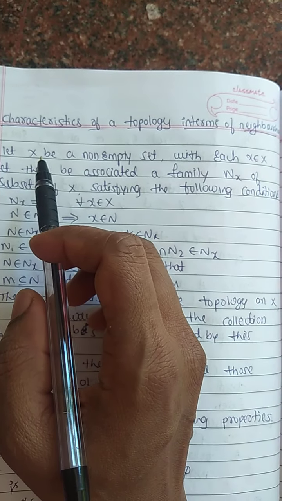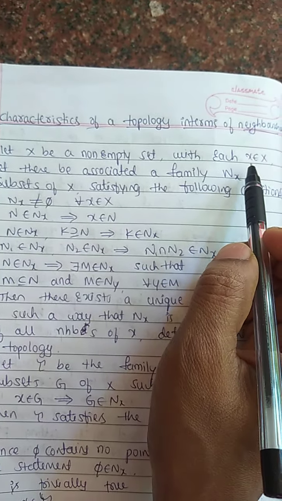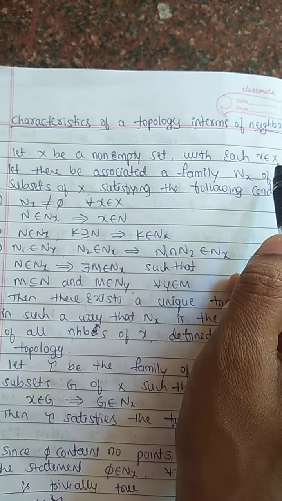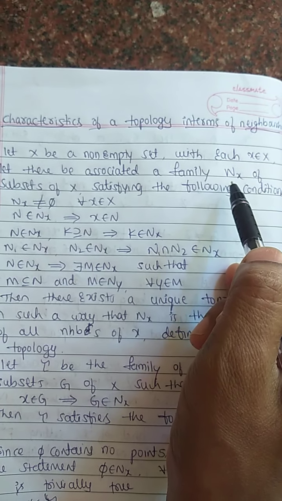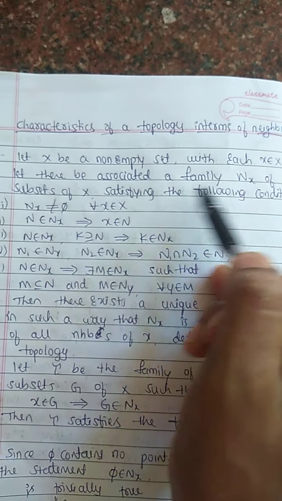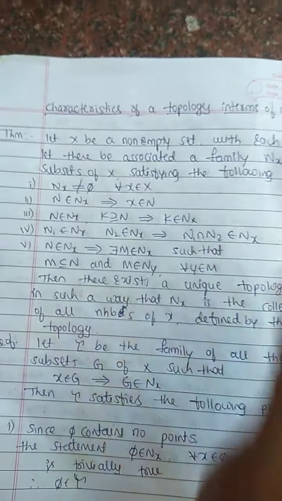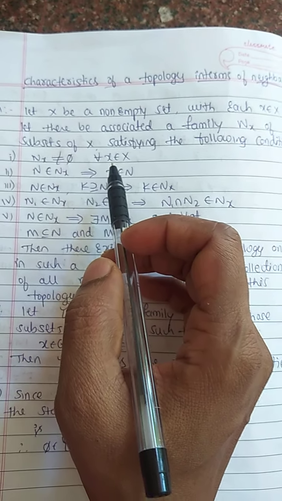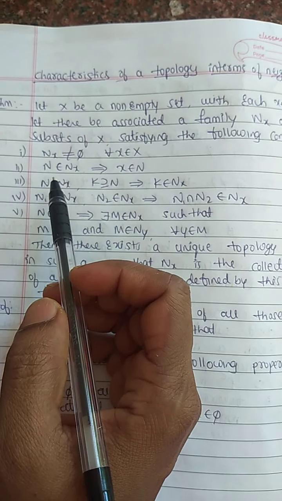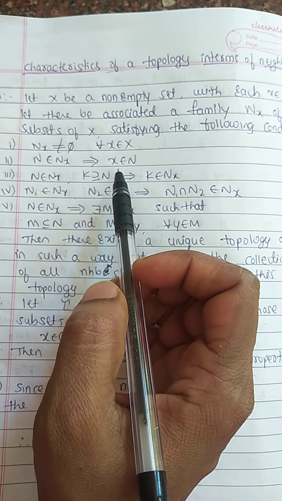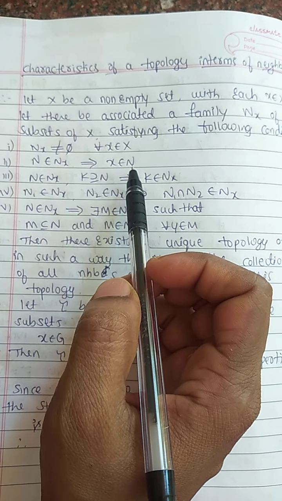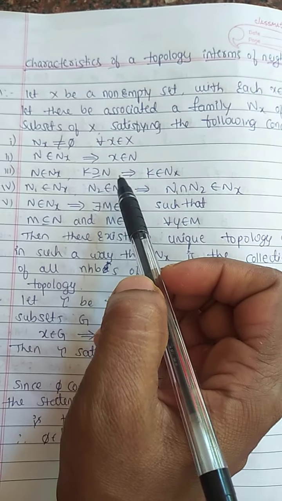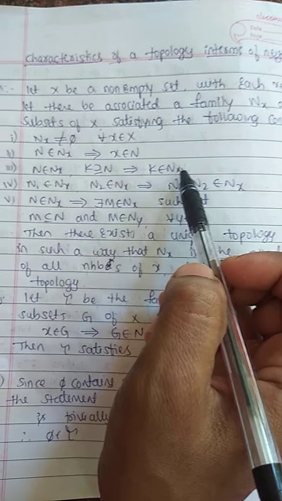Suppose X is a non-empty set. Here small x is an element of X. With each element of X there is a family Nx, the neighborhood family of x, of subsets of X satisfying these conditions. First condition: Nx is non-empty for every x belongs to X. Second condition: N belongs to Nx implies x belongs to N. Third condition: N belongs to Nx and K is a superset of N implies K belongs to Nx.